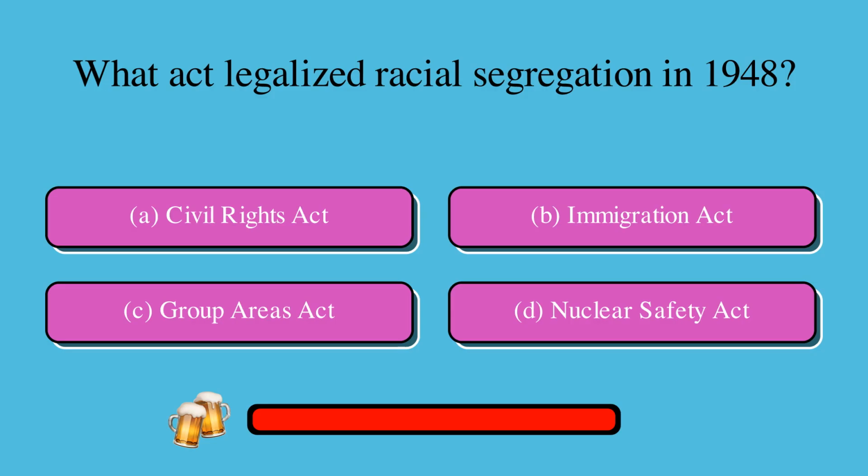What act legalized racial segregation in 1948? Is it A, Civil Rights Act, B, Immigration Act, C, Group Areas Act, or D, Nuclear Safety Act? The correct answer is C, Group Areas Act.